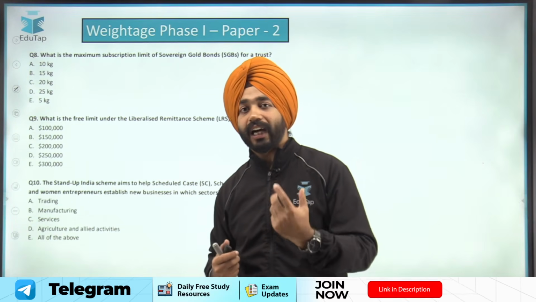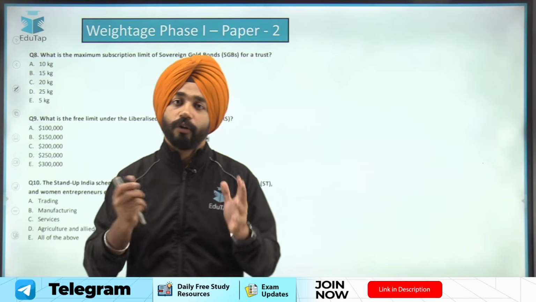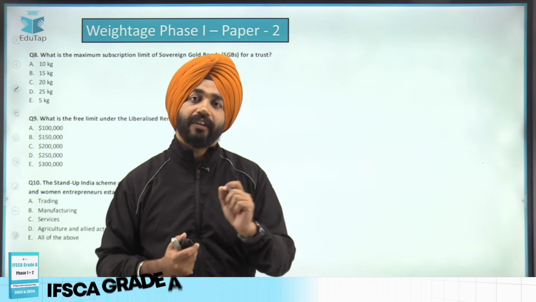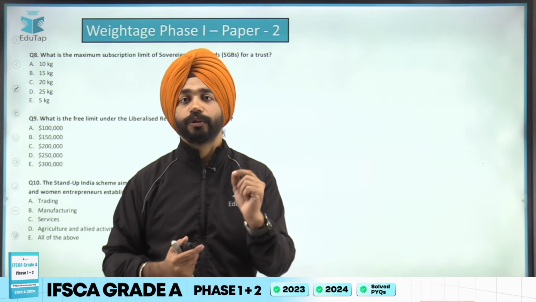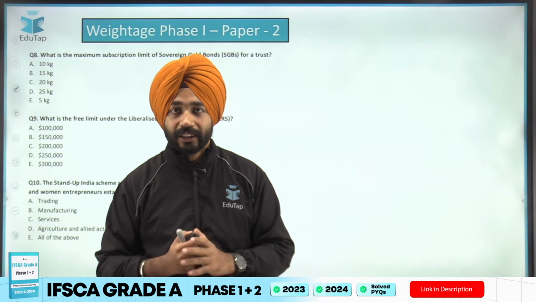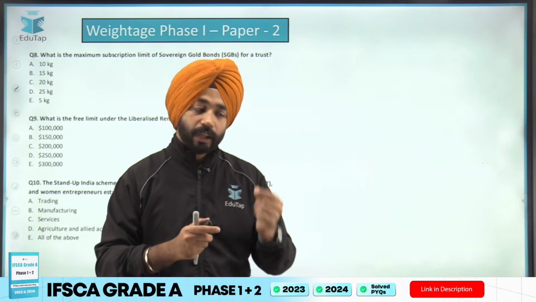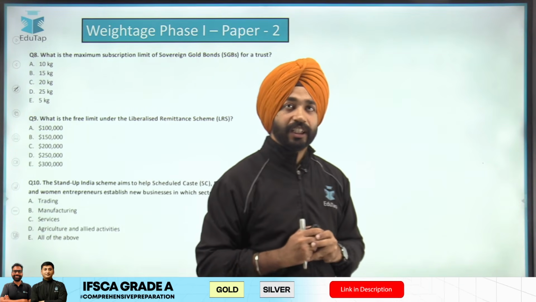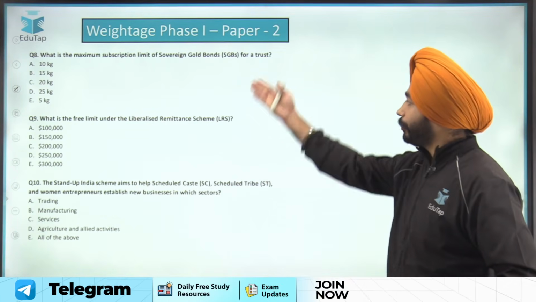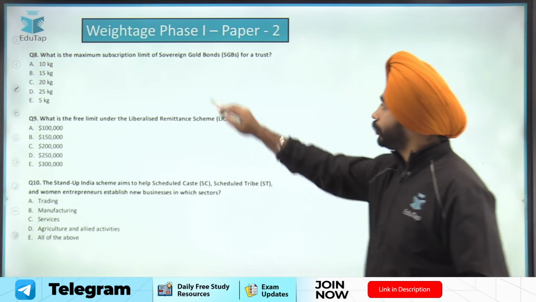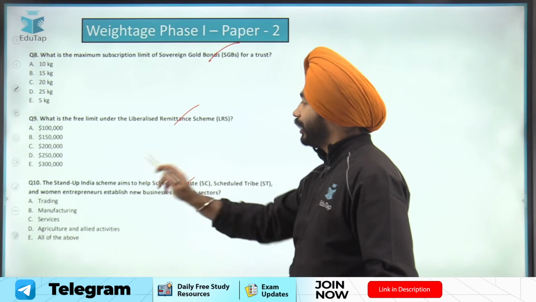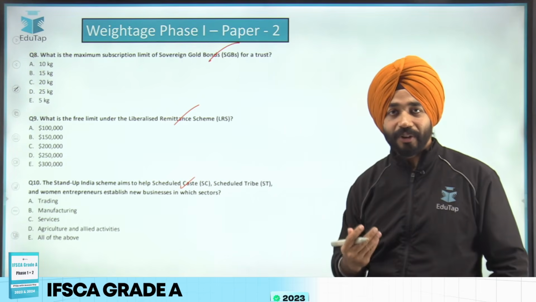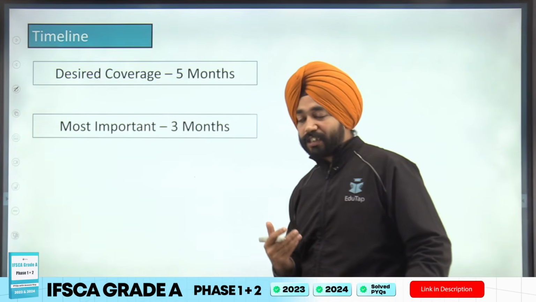And even if you are targeting, because if you are preparing for other regulatory bodies examination, here you must have an idea about the economic and social issues current affairs also. Okay ji. But in ESI, if I talk about it, there should be focus on reports and schemes here. Okay ji. And these are the questions that have been asked in your finance section: sovereign gold bond scheme, liberalized remittance scheme, stand up India scheme. Okay ji. Now, let's focus on the next thing.